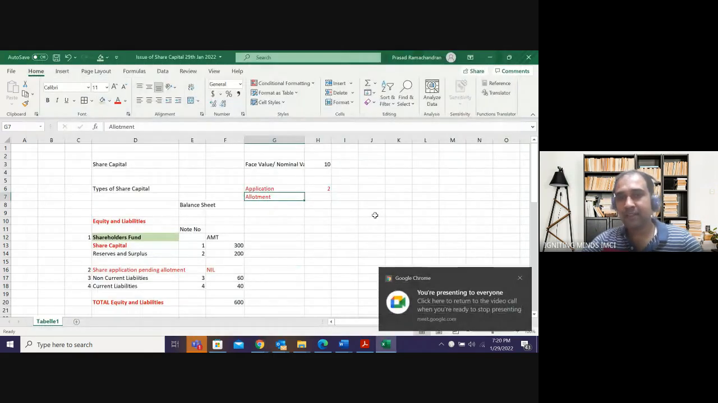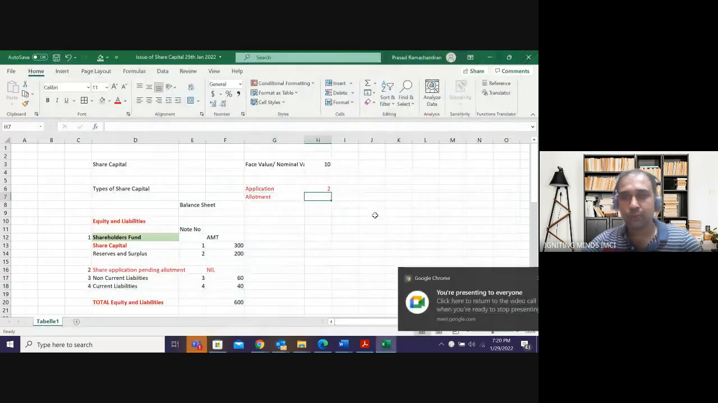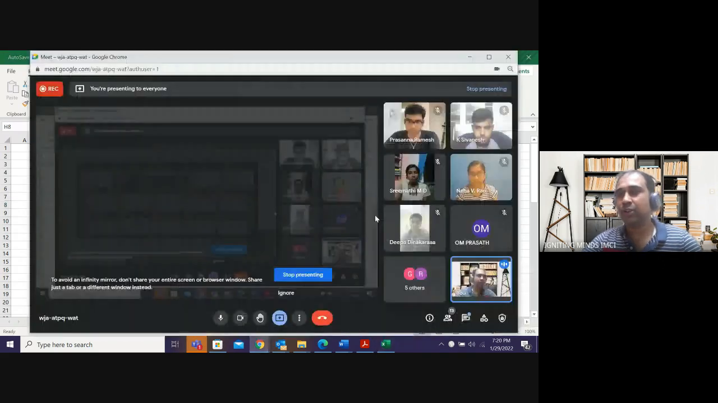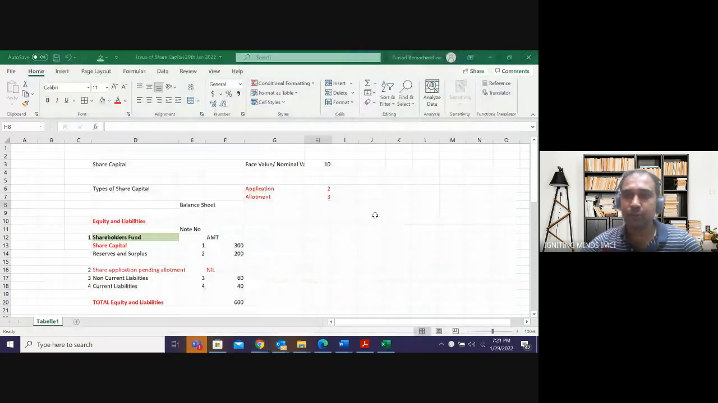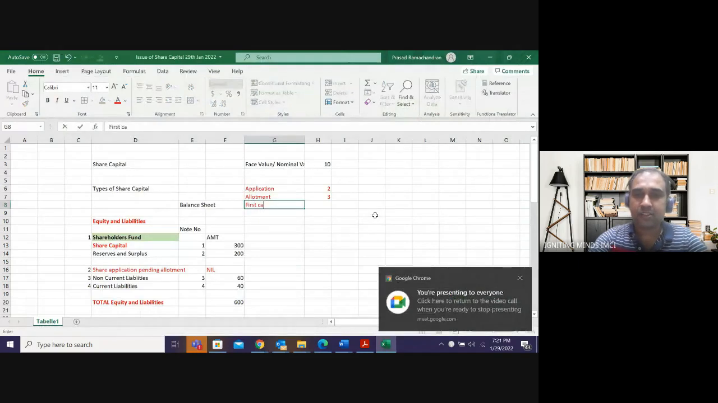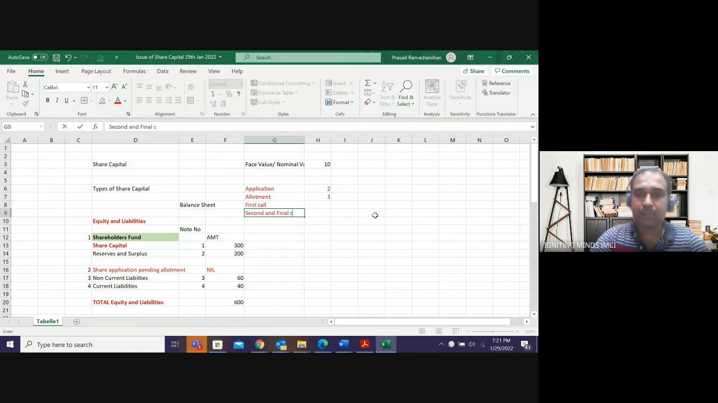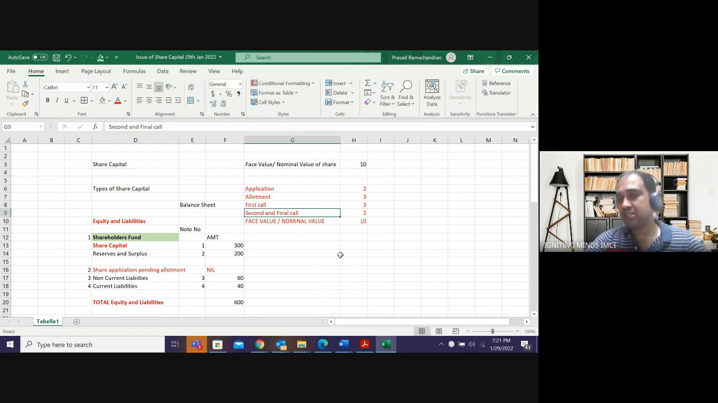So I will tell boss, you give 2 rupees on application. You give me 3 rupees once the shares are allotted to you. Total is 5 rupees so far. I still have to call another 5 rupees. Then I will give you 2 more installments. First call, second and final call. The company can decide the split. Okay, 3 rupees, 2 rupees. The total becomes 10 rupees. So this value is called the face value or nominal value. The company will call the amount in multiple calls actually.